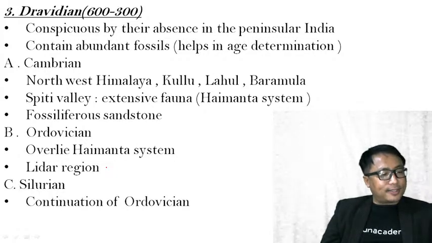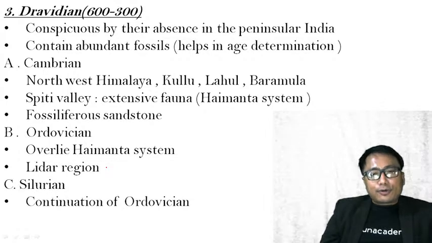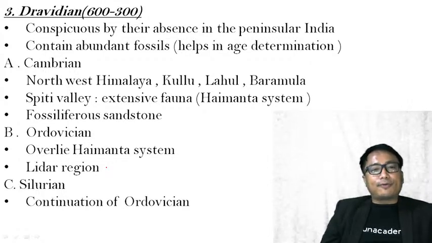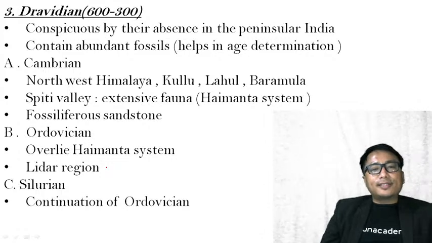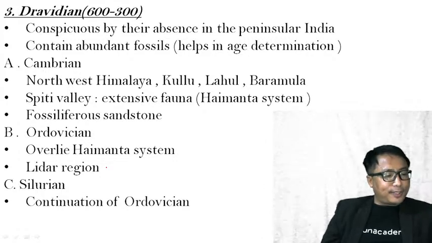Kindly remember this. There may be a short note in your exam under GS. What is the Haimanta system? It is a system of rock that comes under the Cambrian, which falls under the Dravidian rock system, and it consists of an extensive fauna that you will find in the Spiti Valley.